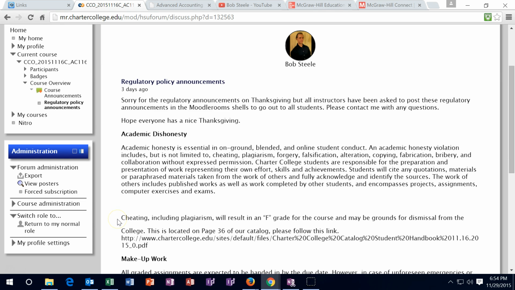The school had asked all instructors to post these, so these regulatory announcements aren't geared towards any particular class or any particular student. They're geared towards the entire student body, and the first one has to do with academic dishonesty, and that generally has to do with copying each other's work and/or copying work from Google or some other source, and that's very common now that we are on the internet, for people to just copy and paste work. Just keep in mind that in a paper, that's always inappropriate unless you, of course, cite the work. So when you copy it, cite the work, and you don't want to have your whole paper copied, obviously.